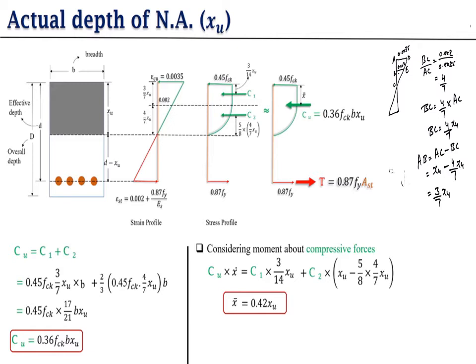So after calculating this equation, we get x bar equal to 0.42 xu. So with the help of this diagram, we find the total force value and the x value, and we use both of these values for finding the moment of resistance.